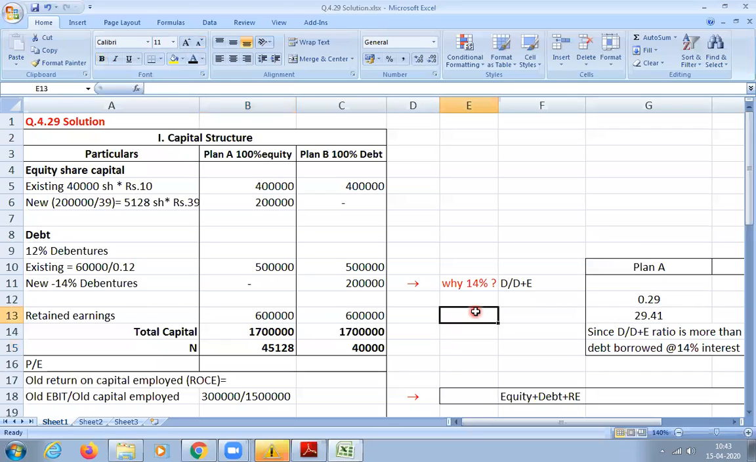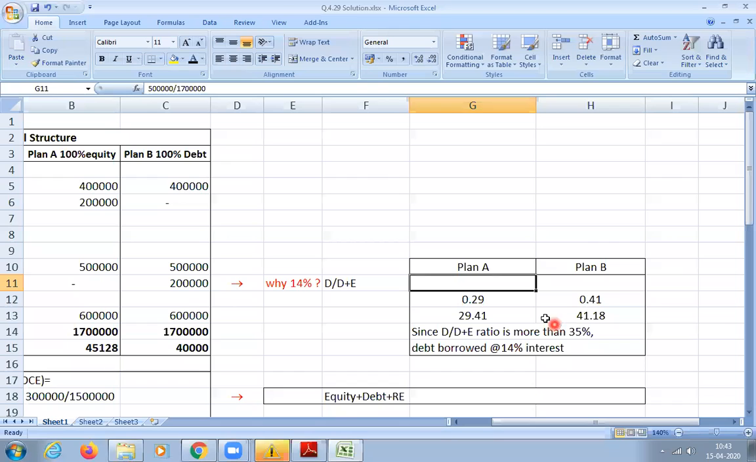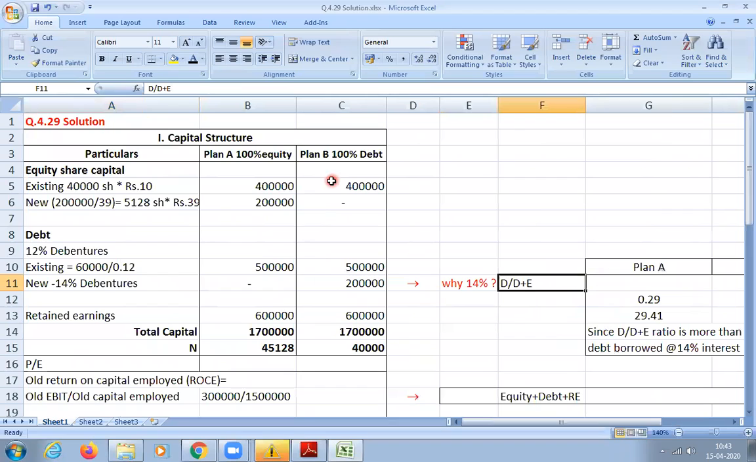Yes, sir. So now let us prepare the debt equity ratio, and we will decide this percentage. This percentage is not needed for the capital structure for now; we need it for the income statement. So we will calculate the debt equity ratio for plan A and B. How will you calculate for plan A? That is debt divided by total capital, that is, debt divided by debt plus equity.